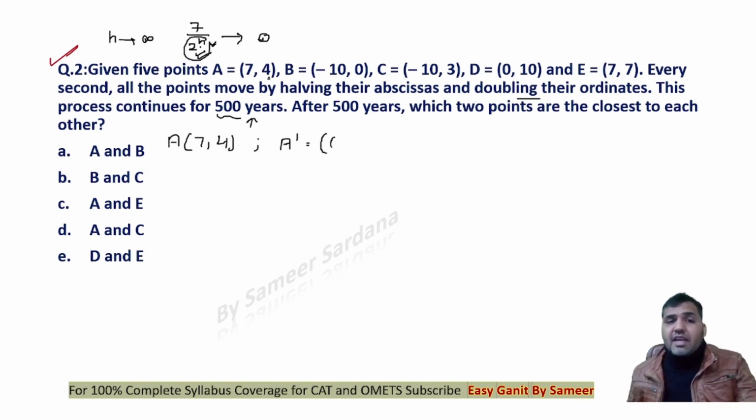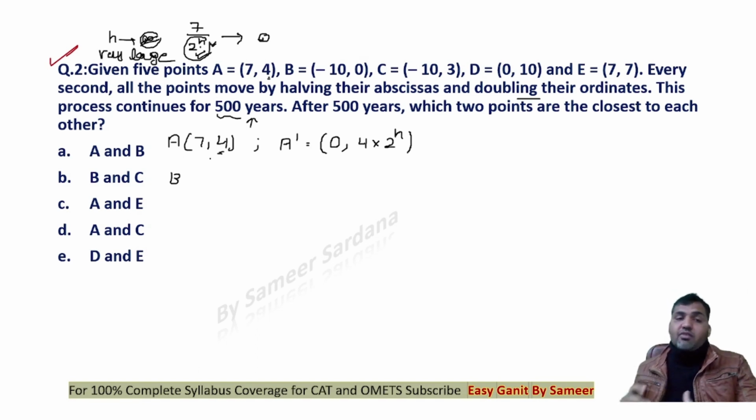So can I say after half 500 years the abscissa will be close to 0, and now you are doubling the ordinate. Now the ordinate for 500 years will be multiplied by 2 n number of times, right? It will be doubled for every second. n is a very large number, so it will be 4 into 2 raised to power n, right? You cannot say that n is exactly infinity, it tends to infinity. The better way to say would be n is a very large number. So when you have a very large number in the denominator, obviously the overall number will tend to 0.